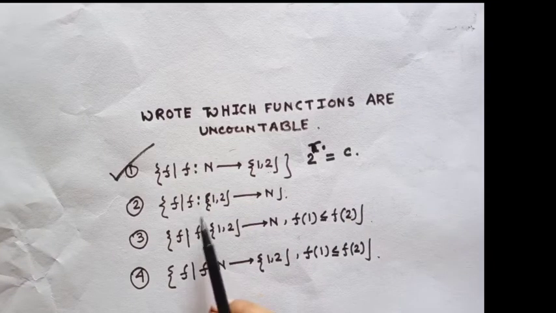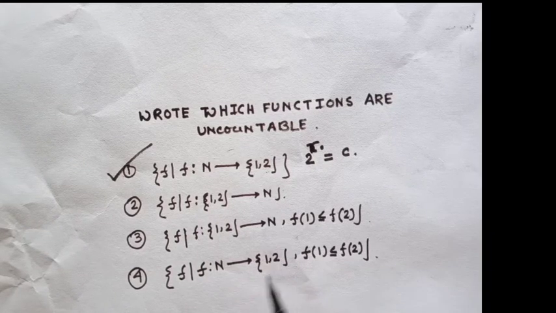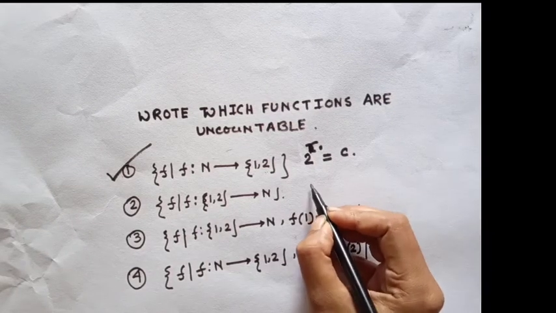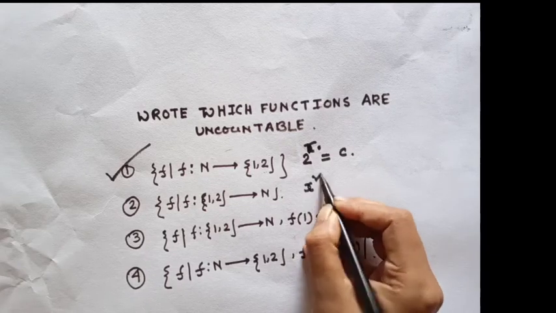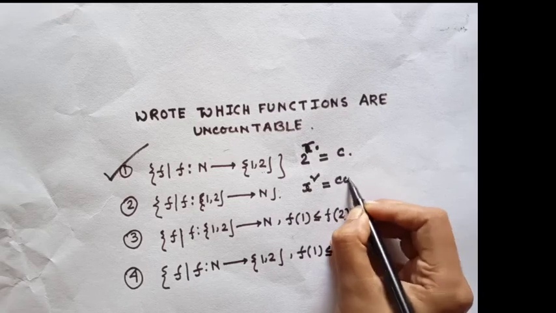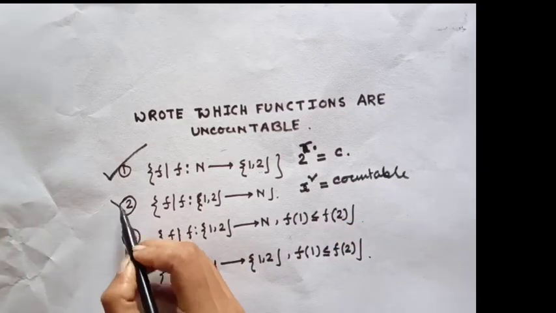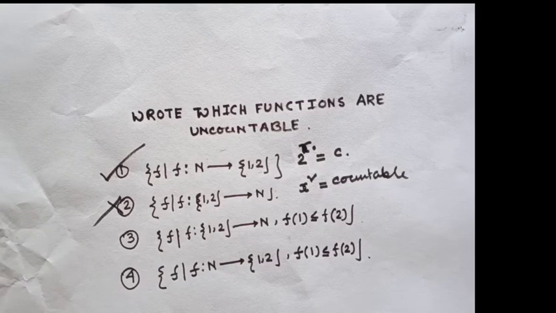The second option is functions from {1} to the natural numbers. That means alif naught squared, and alif naught squared is always countable. That means the second option is wrong.